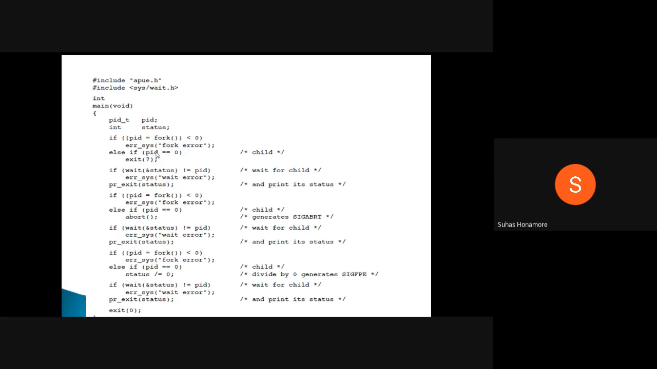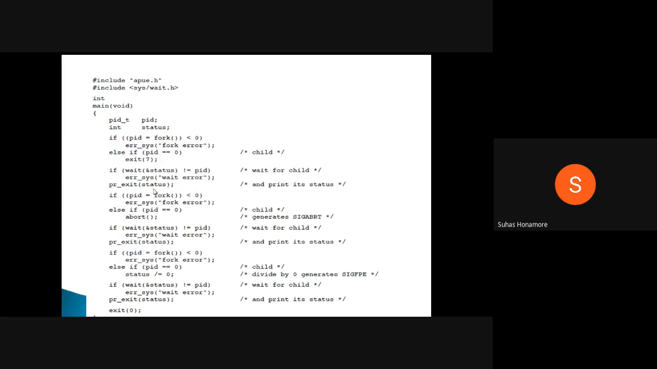Whenever the child terminates, the child process, where PID is equal to 0, calls exit 7. So the value 7 is returned, and in this status variable it will be 7. Immediately after this, if the return is not equal to PID, we print the status. If it is equal to PID, there will be an error; otherwise we get the status and print it.